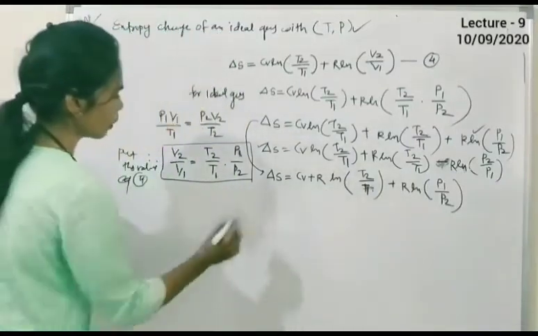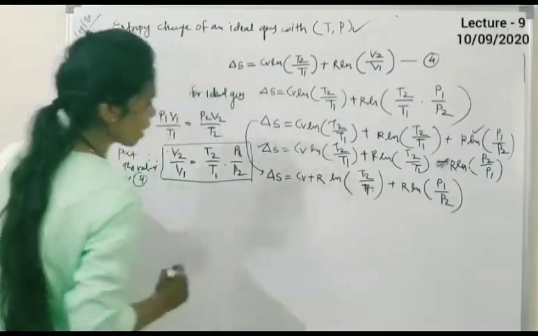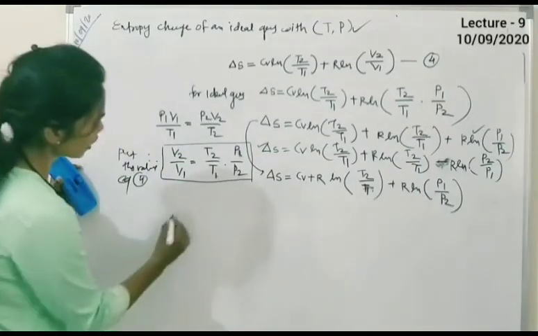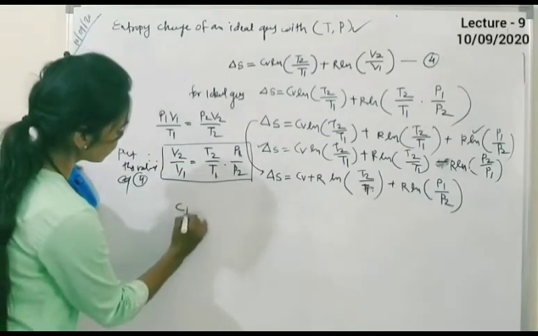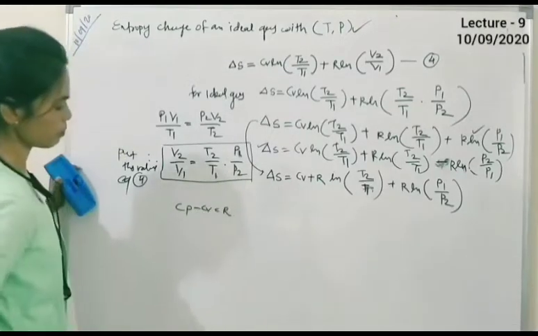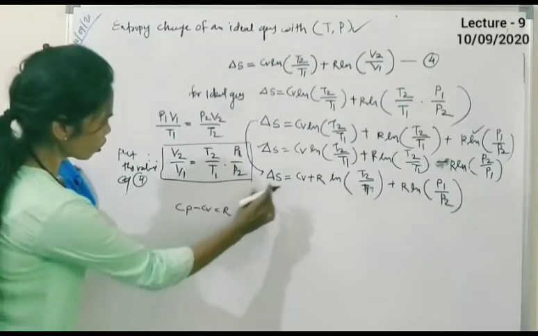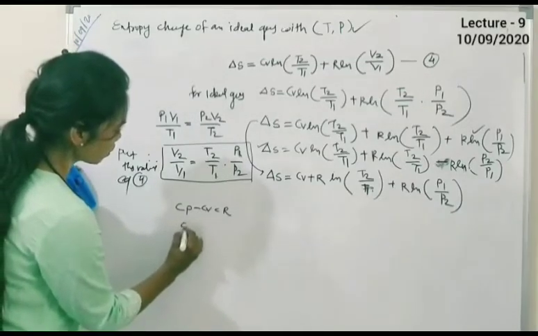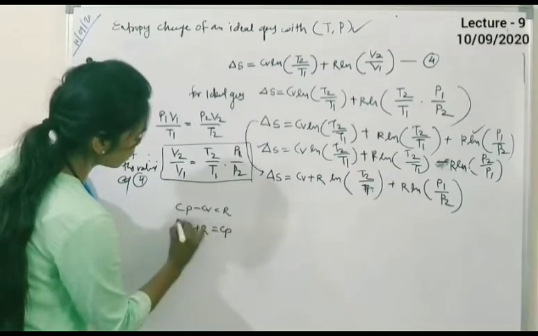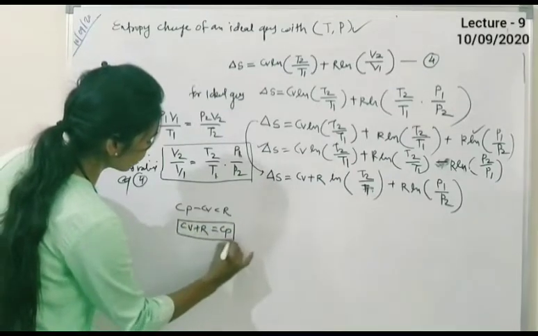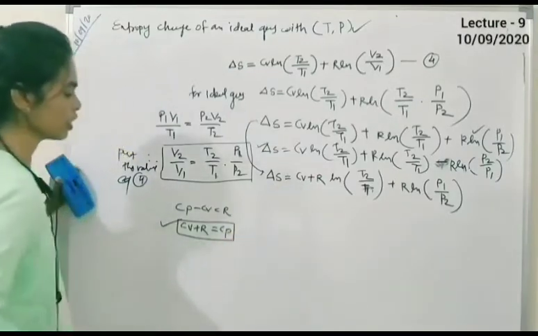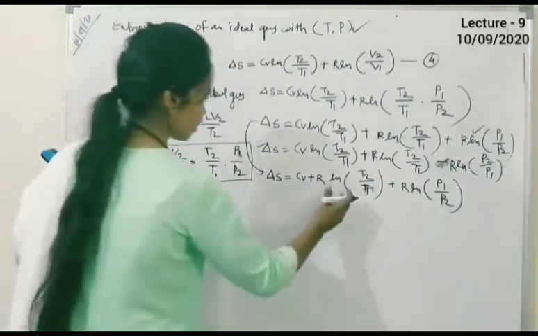Here is what happened again, the Cv plus R. As per the definition of heat capacity, Cp minus Cv is equal to R. So Cv plus R is equal to Cp. Put this value, that is the Cv plus R value, that is the Cp, in this equation.